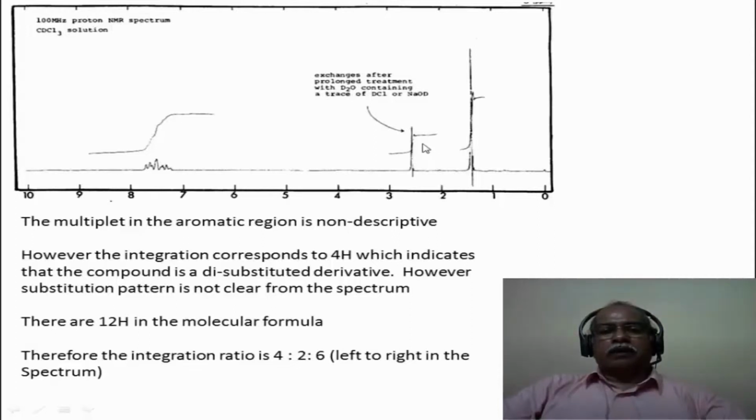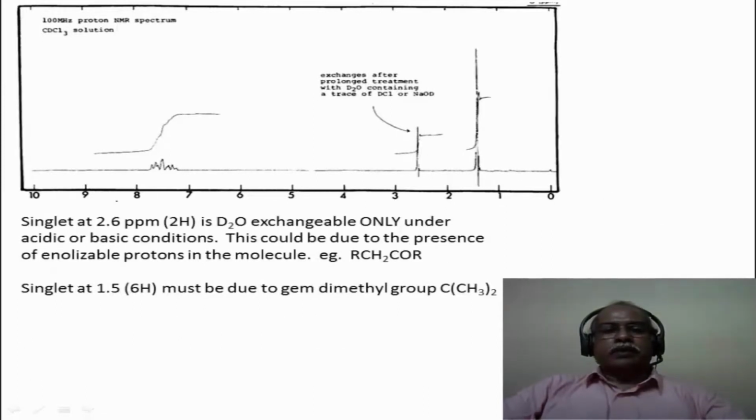That is important information that the NMR provides, because of the D2O exchange under acidic or basic conditions. So that is what is mentioned here, around 2.6 ppm. The D2O exchangeable hydrogen only under acidic or basic conditions could be only because of the presence of enolizable hydrogen, for example RCH2CO, adjacent to a carbonyl functional group. This is an enolizable hydrogen and that is readily exchanged by the presence of an acid impurity or a basic impurity in the presence of D2O.